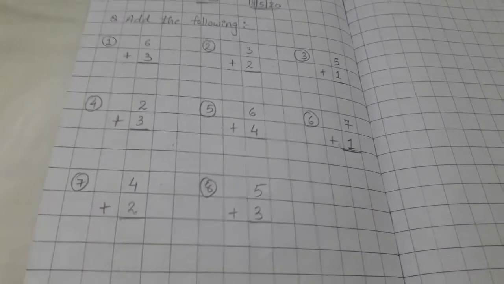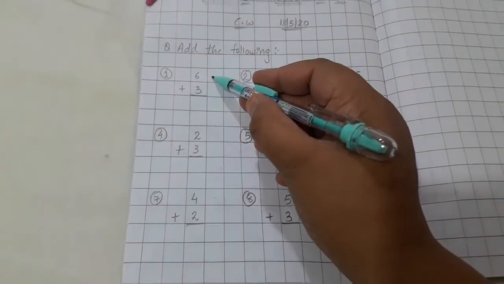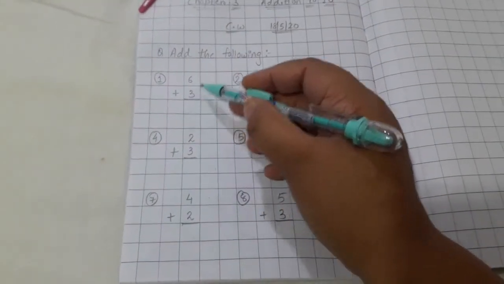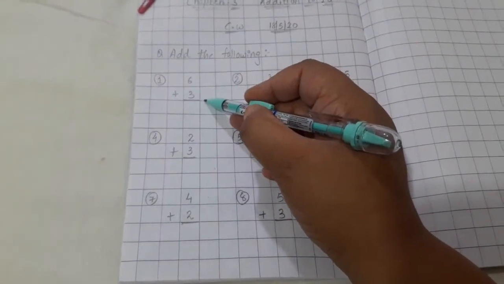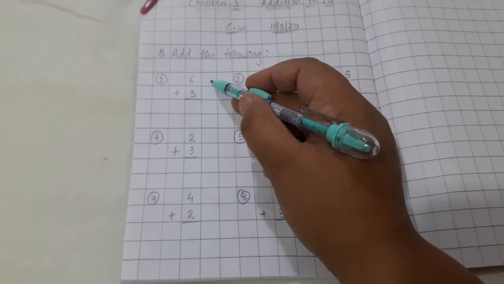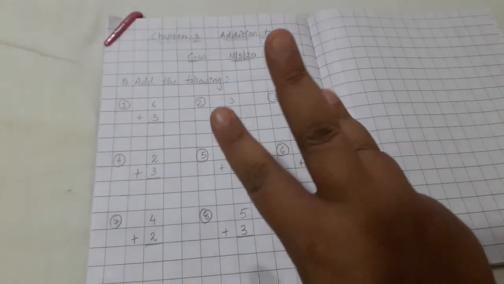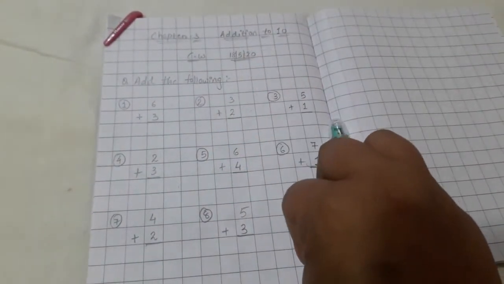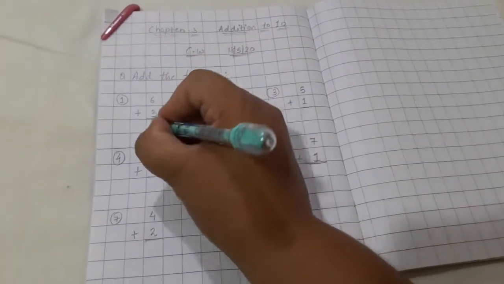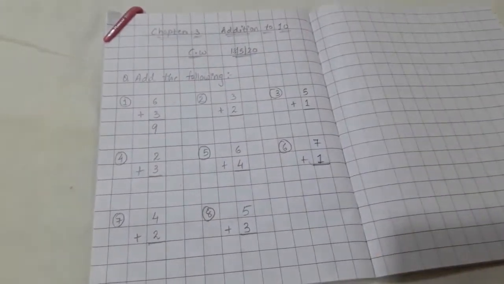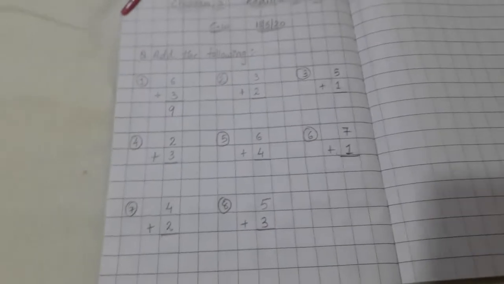Now let us go to answer part. Okay, so first is 6 plus 3. Which is bigger number from 6 and 3? Yes, 6. So keep 6 in mind and 3 in fingers. 6 after 7, 8 and 9. So answer will be 9. Write down 9.